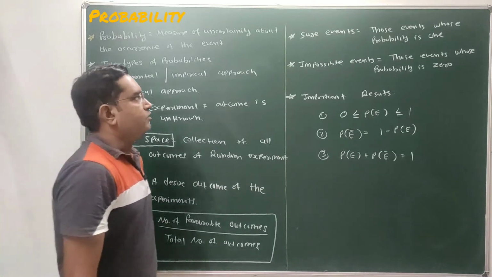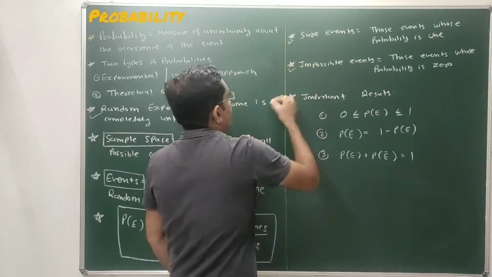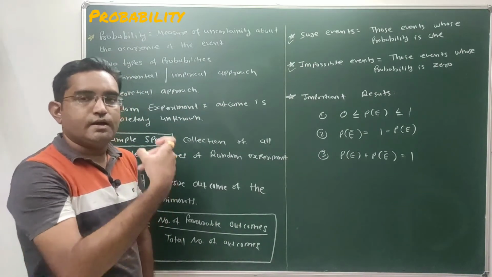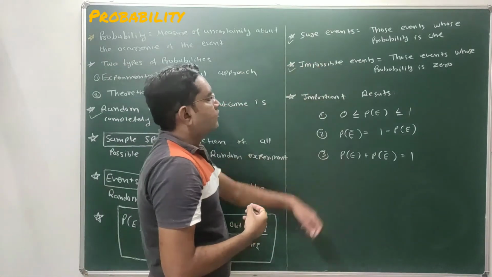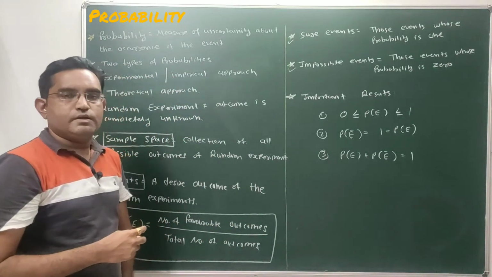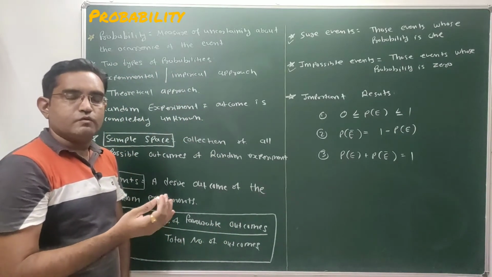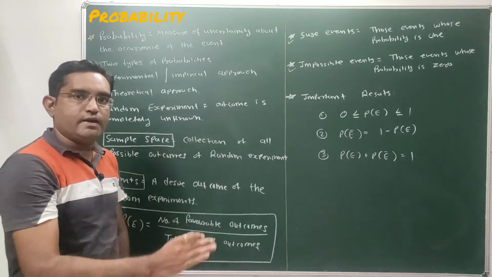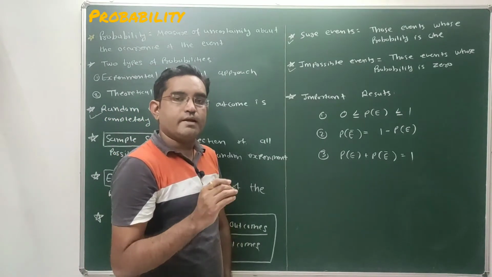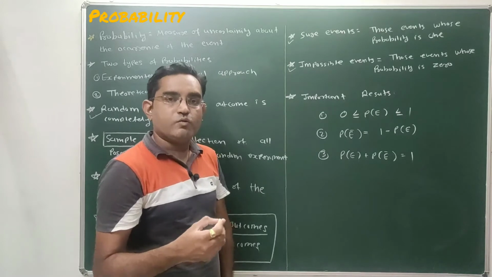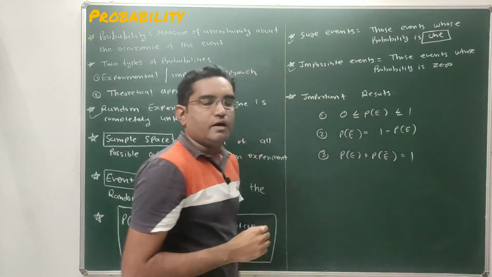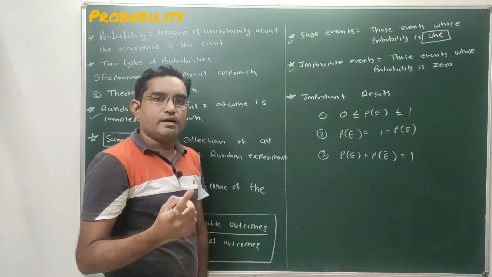Clear, students? Now events can be classified into types: certain event, uncertain event, and impossible event. Certain events are also known as sure events. Sure events means these events whose probability is 1. That means they are certain to occur. जो event होने वाली है वो event होके रहती है. Those events are known as sure events. Done. Also known as certain events. So the event whose probability is always 1 is known as a sure event or certain event.